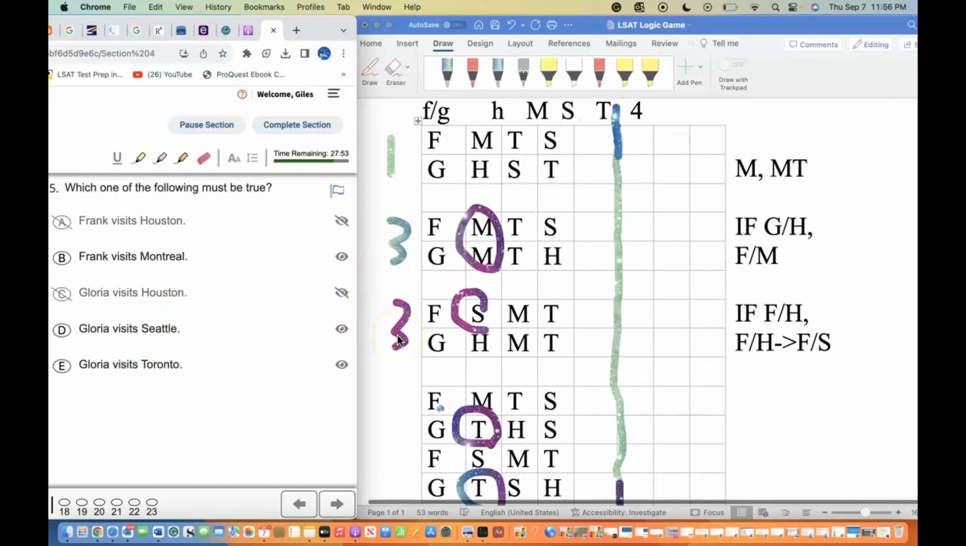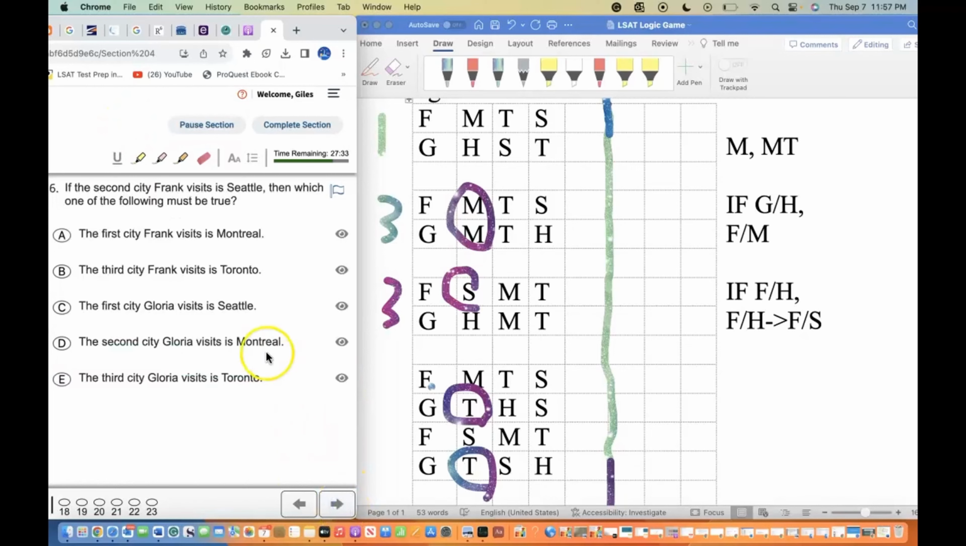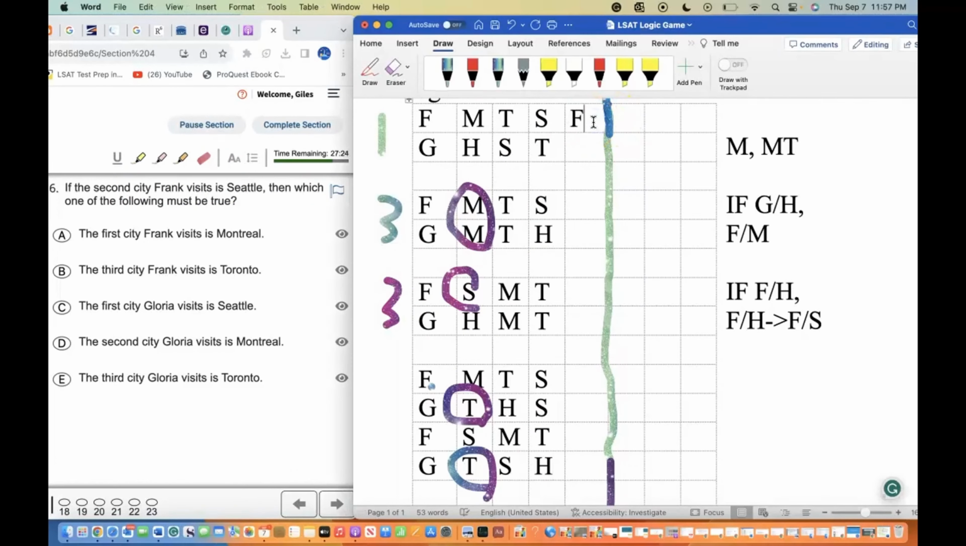So, just to make sure that we're picking the right one, let's go ahead and see how that was actually won on the game question 2, T being the one that solid represents. Let's go ahead and choose T. And we got it correct. If the second city Frank visits is Seattle, so I don't see it anywhere here. So let's go ahead and symbolize F, G here.